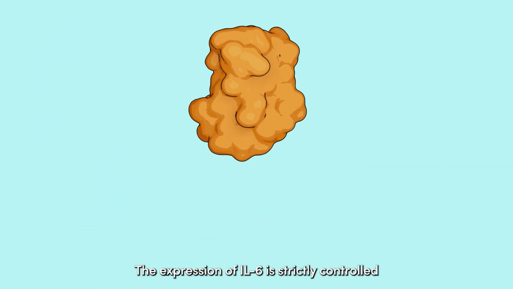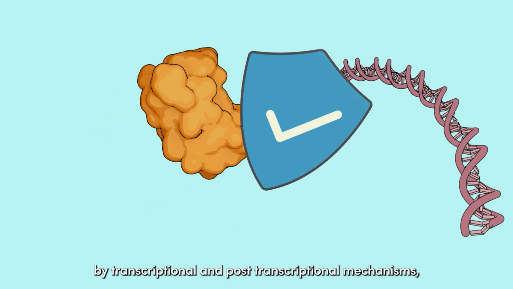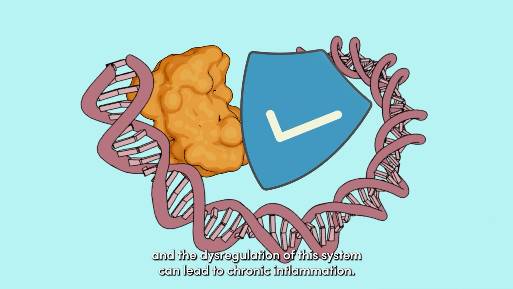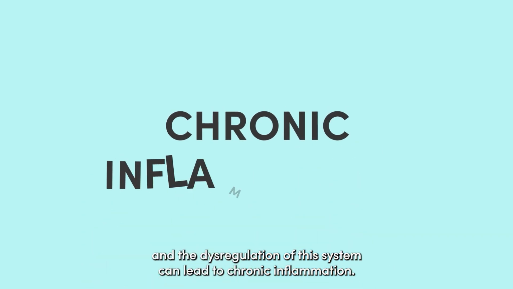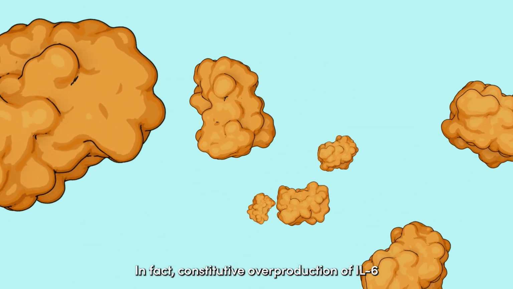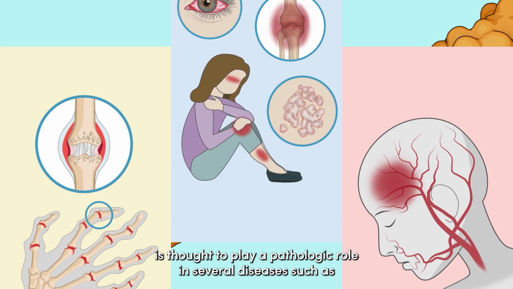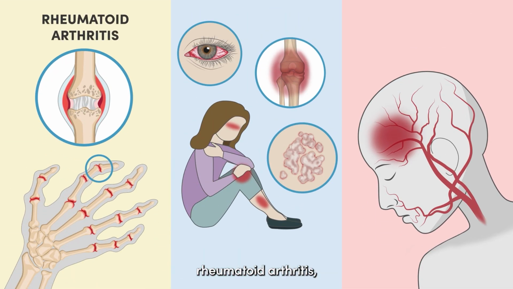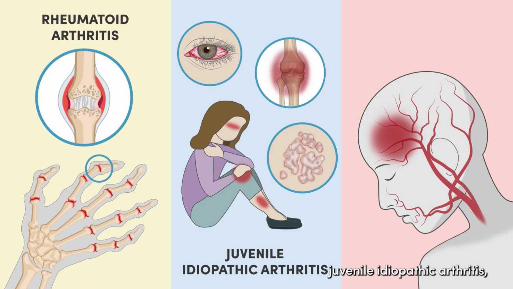The expression of IL-6 is strictly controlled by transcriptional and post-transcriptional mechanisms, and the dysregulation of this system can lead to chronic inflammation. In fact, constitutive overproduction of IL-6 is thought to play a pathologic role in several diseases, such as rheumatoid arthritis, juvenile idiopathic arthritis, and giant cell arteritis.